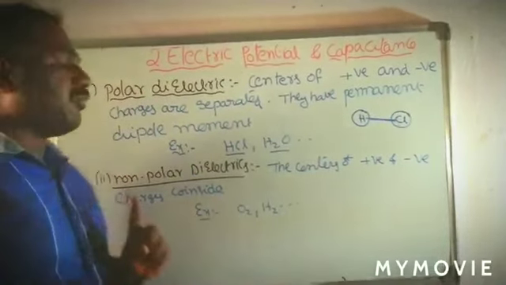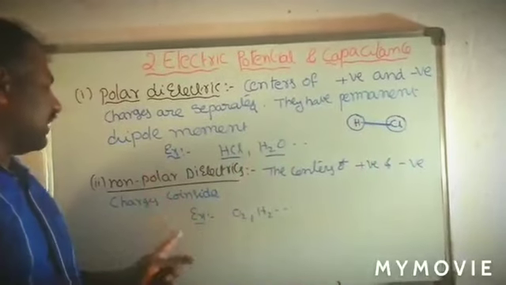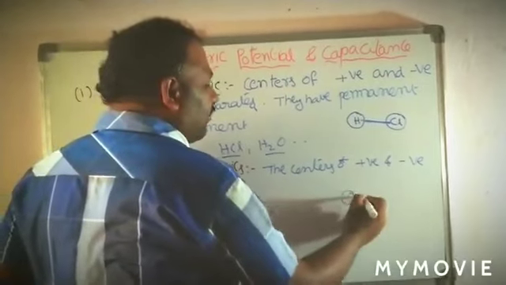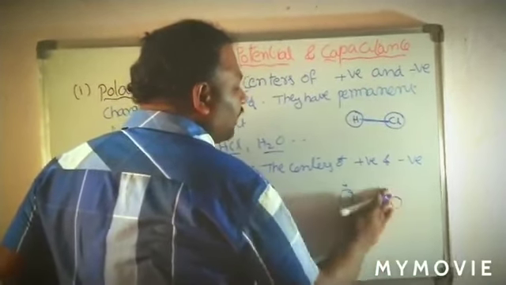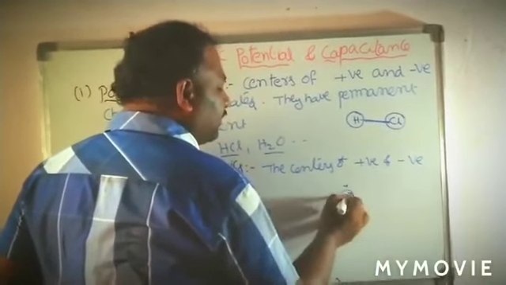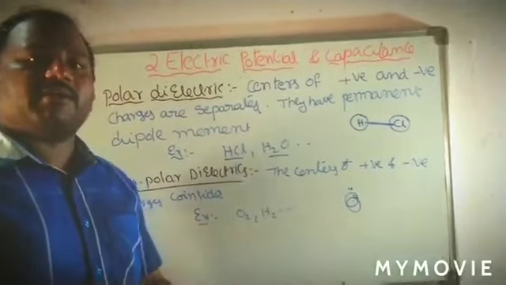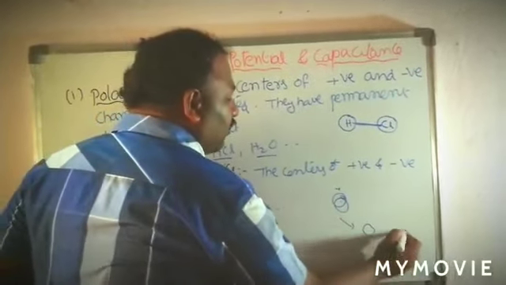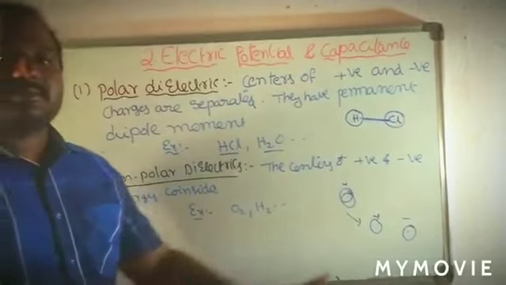Coming to non-polar dielectrics, the centers of positive and negative charges coincide. For example, take an O2 molecule: the positive and negative centers are not separated. Only after applying the electric field do they form a dipole.